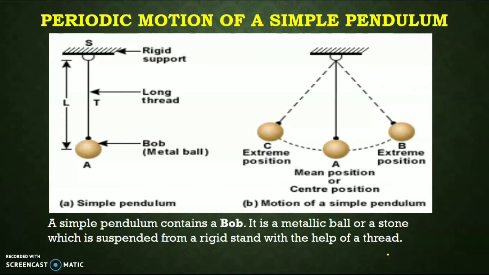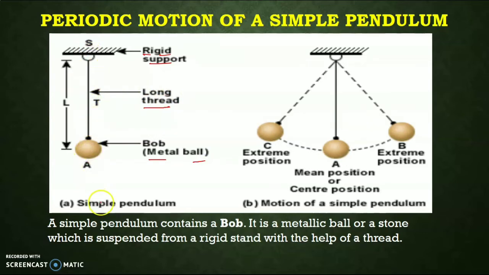This is the periodic motion of the simple pendulum. Just see very carefully what is the simple pendulum. This is the rigid support. We will suspend a bob, this is the metallic bob, with the help of a thread from a rigid support.